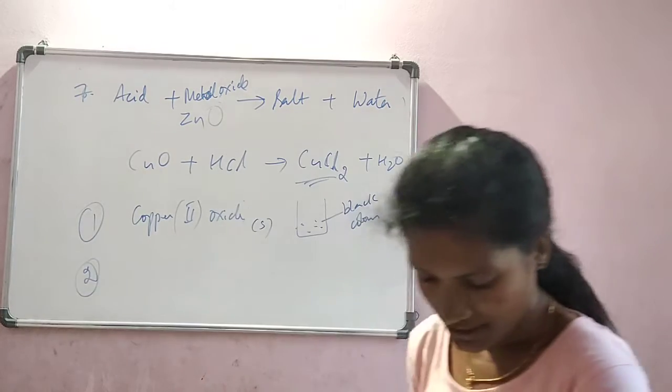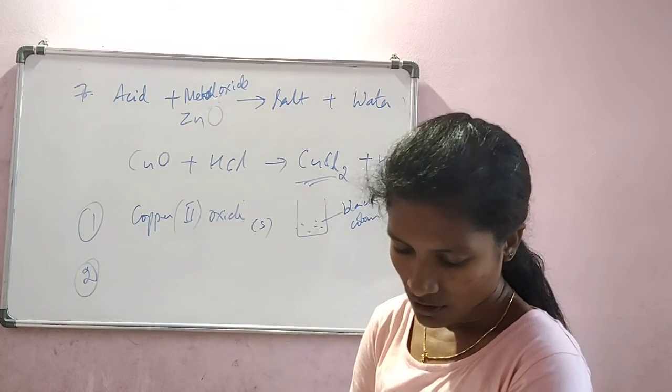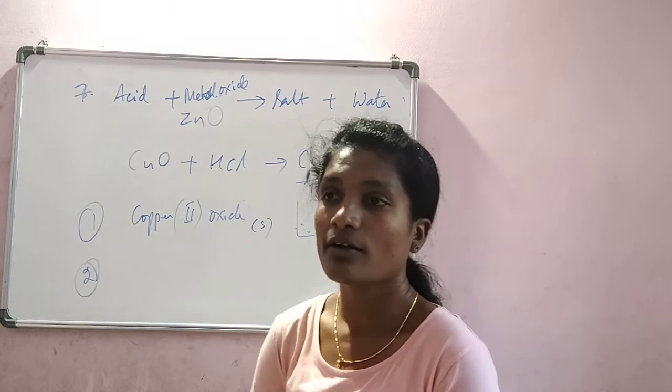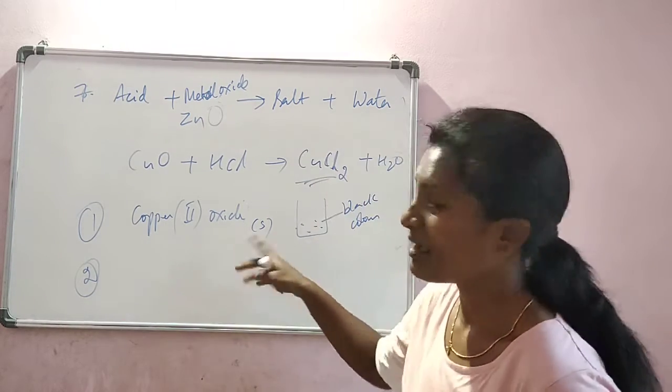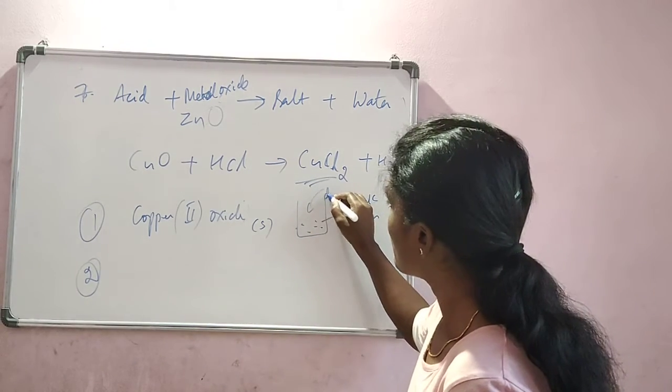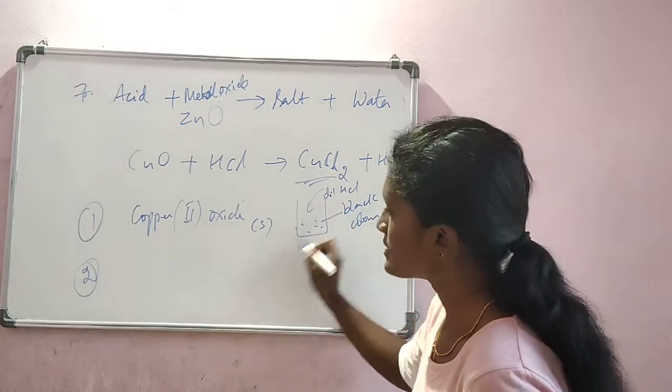Then what happens? Add dilute hydrochloric acid slowly by stirring it. Maybe this is highly reactive, so we have to stir and add dilute hydrochloric acid and stir it well.